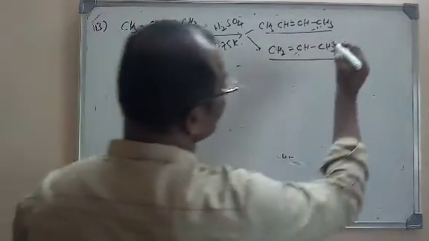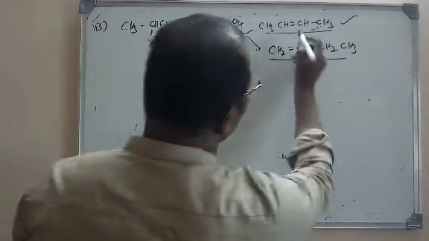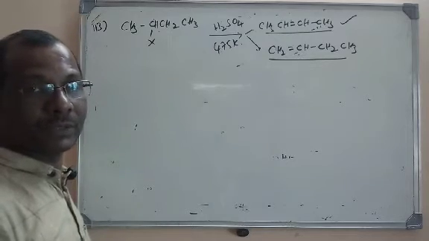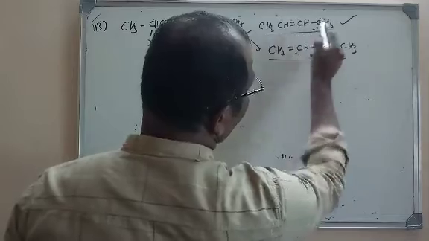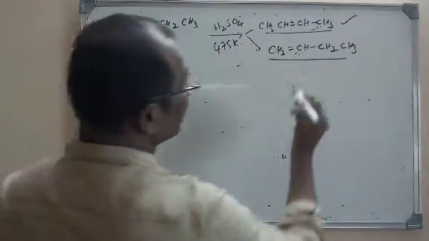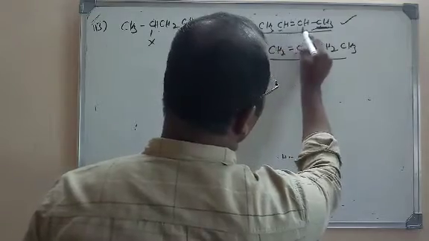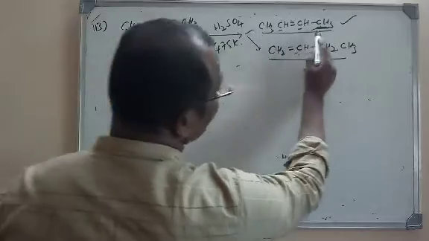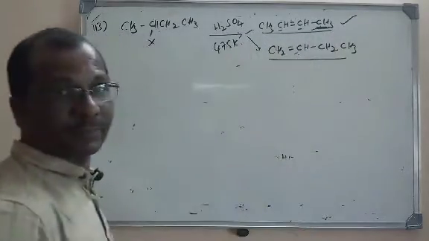But which is the most stable here? 2-butene will be the most stable product according to Saytzeff rule. Because here it is the most substituted alkene and it is more stable. Most substituted means more number of alkyl groups on the doubly bonded carbons. This double bonded carbon has one alkyl group and this double bonded carbon has another alkyl group, two alkyl substitutions.